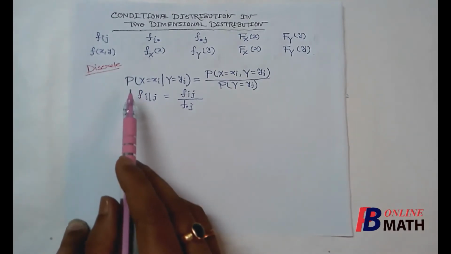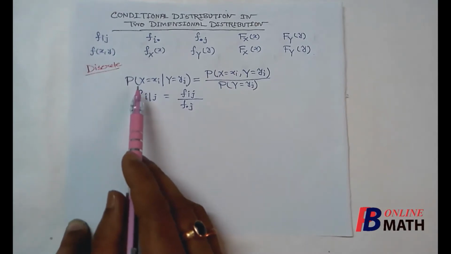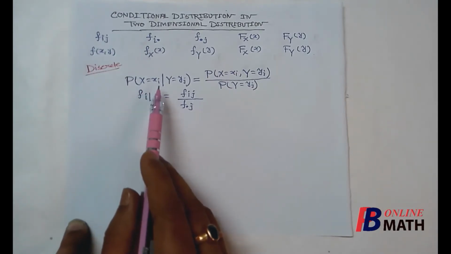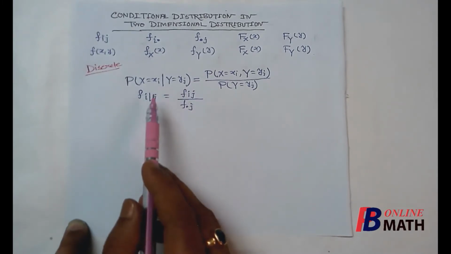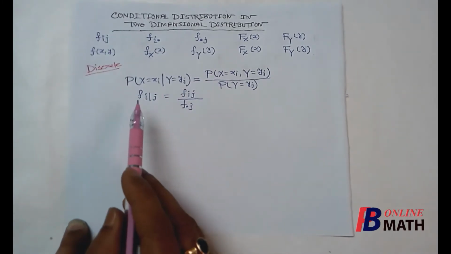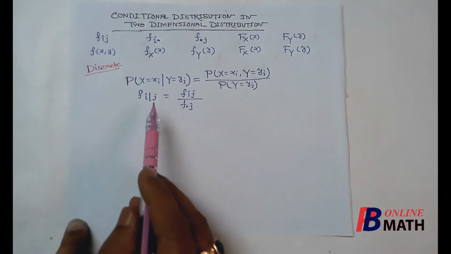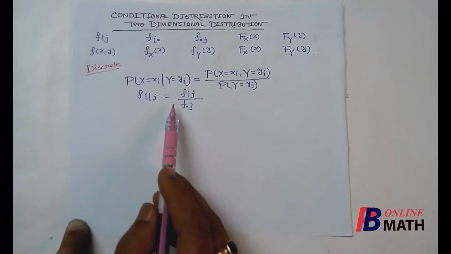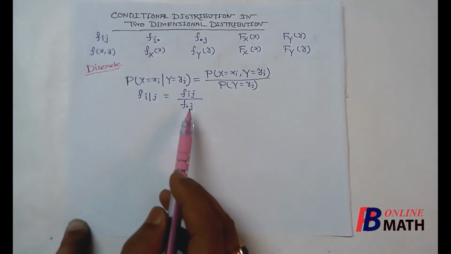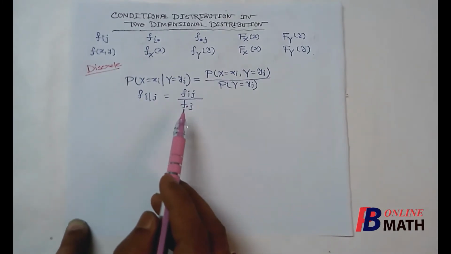So the probability of the event x equal to xi on the assumption that the event y equal to yj has already happened is denoted by Fi slash j, and by the definition this is Fij, the joint mass, divided by F dot j, the marginal mass of y.